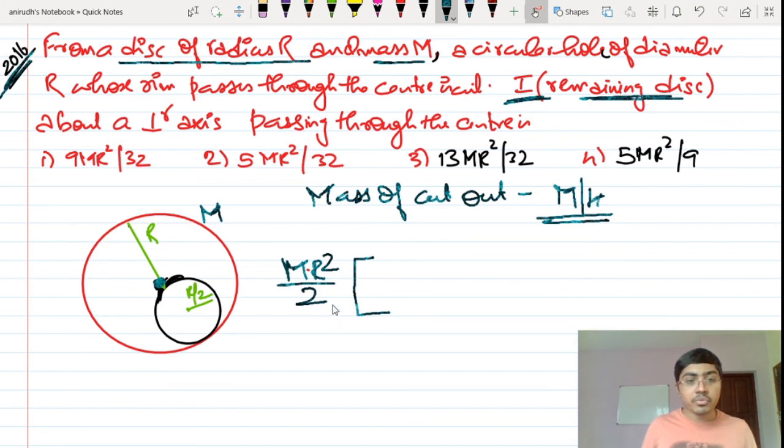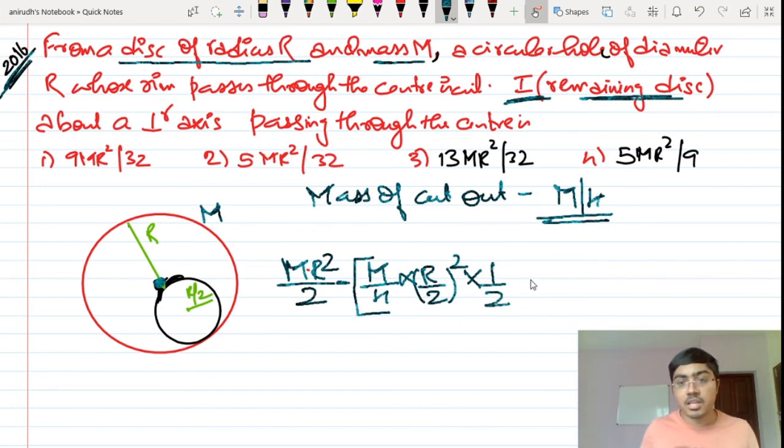So MR square by 2 was the initial moment of inertia of the big disk, minus the moment of inertia of this one, which is M by 4 times R by 2 the whole square, divided by 2, that is into 1 by 2. Plus of this is the moment of inertia along this axis.